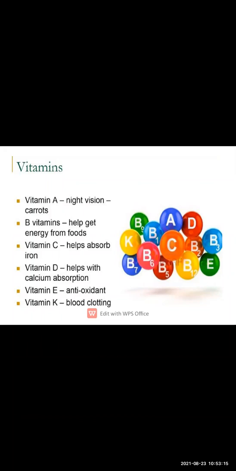So these are the two diseases that are caused with the help of vitamin A.